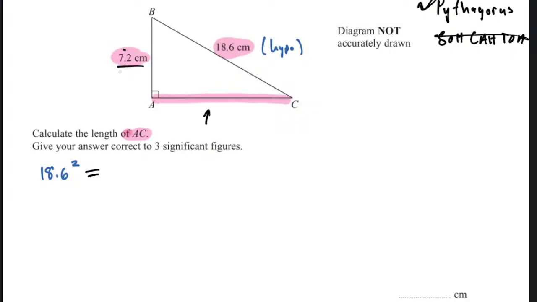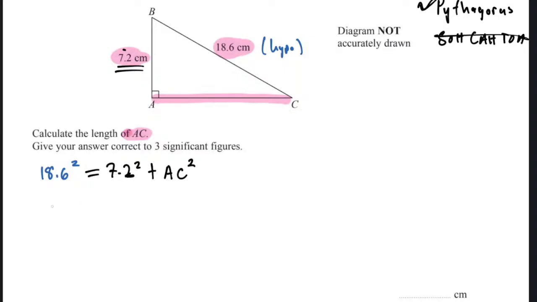What is this first one? 7.2 squared. 7.2, and we square it. Well done. Plus, don't forget to say plus. Then this one is AC, right? It's A and C, so it'll be AC squared. Is it not? Yes, it is. Good. So that is it.